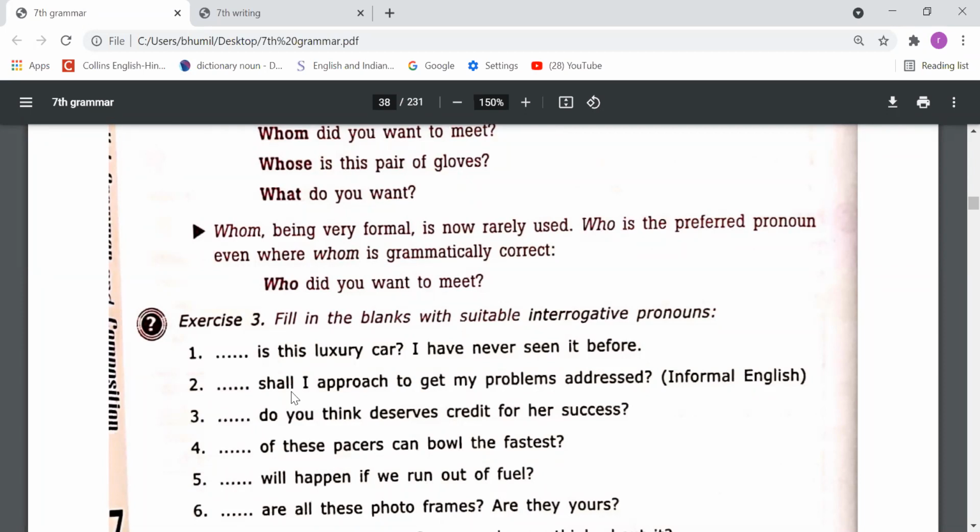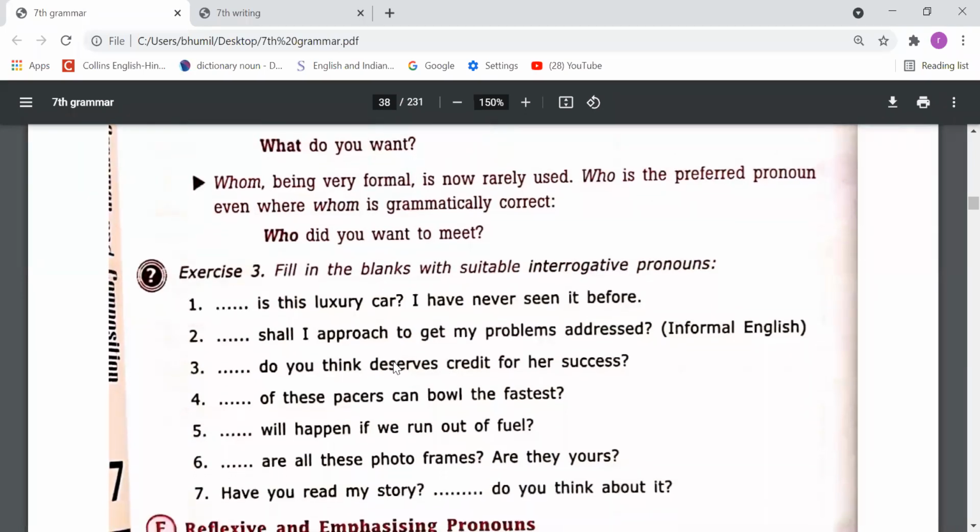So we can say that whose is this luxury car? I have never seen it before. So basically we want to know about the owner of the car. So when we want to know the owner of something, then we should use whose. Next, shall I approach to get my problem addressed? Informal English. Like we want to know about the object, right? So what we can use here, we can use here whom. Whom shall I approach to get my problems addressed?